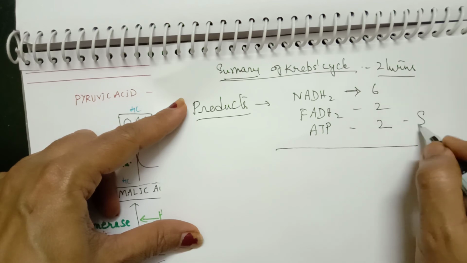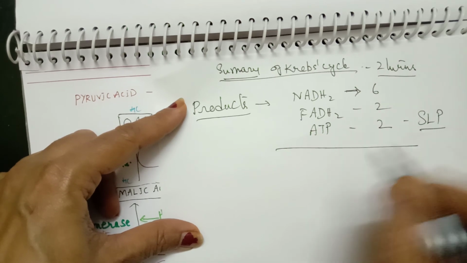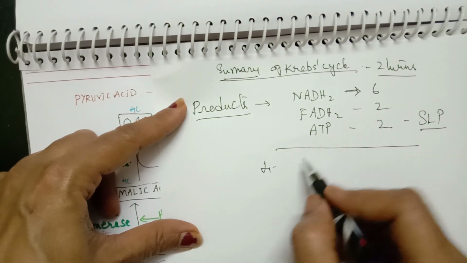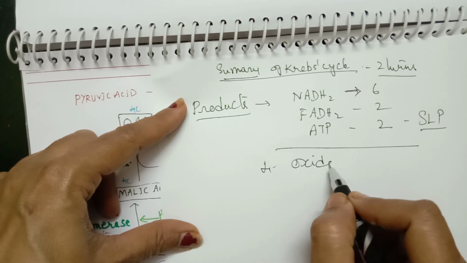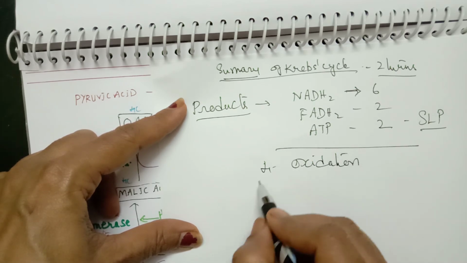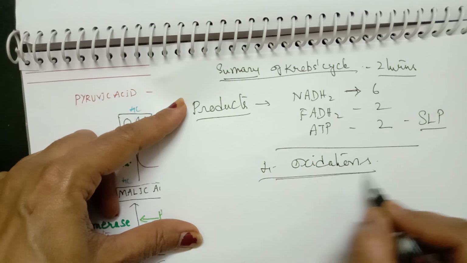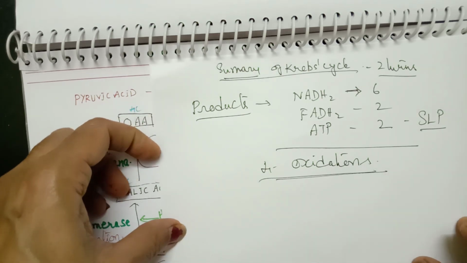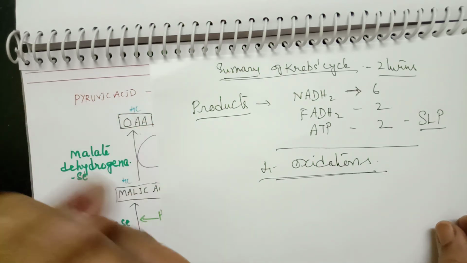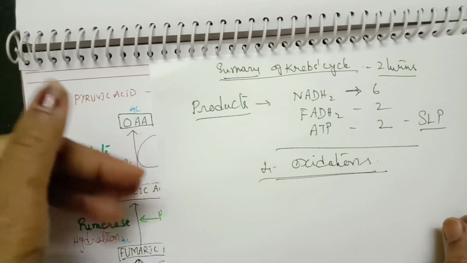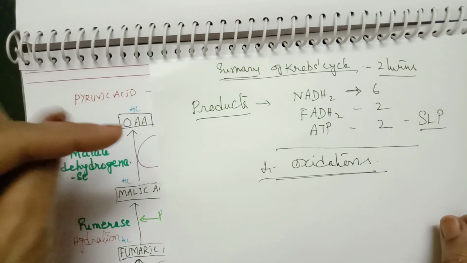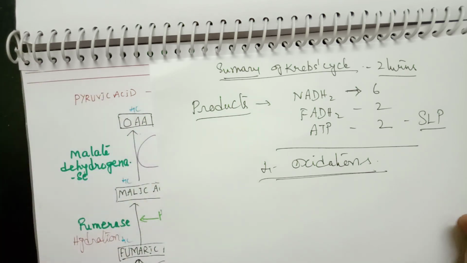ATP is formed due to substrate level phosphorylation. Altogether there are 4 oxidation reactions. Hydration, dehydration, we will again summarize the names of reactions when we do the balance sheet of aerobic respiration. So children, with this I complete the Krebs cycle.